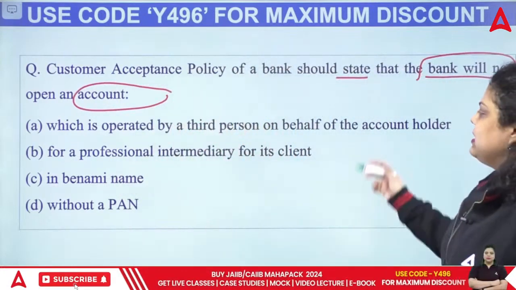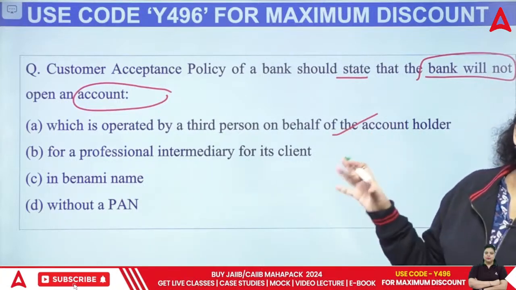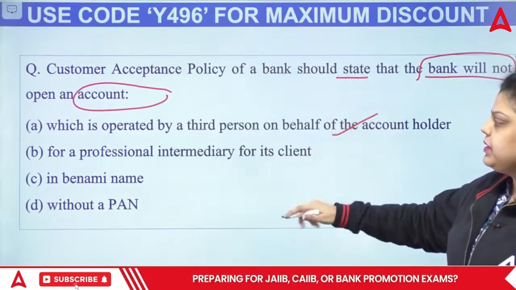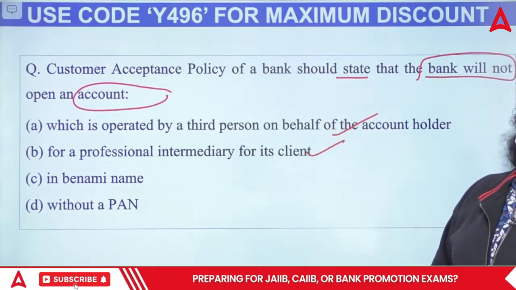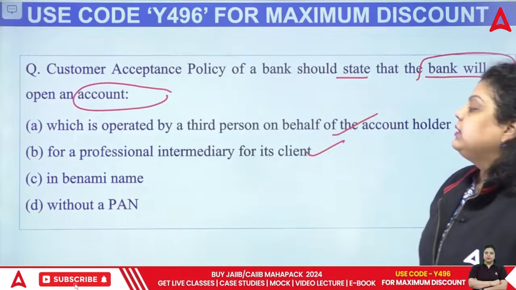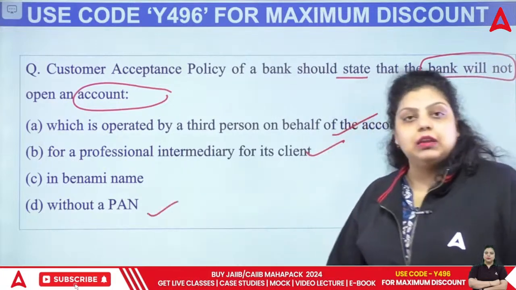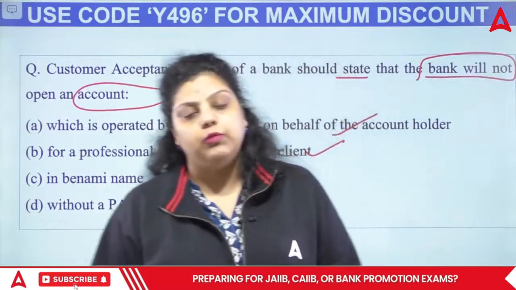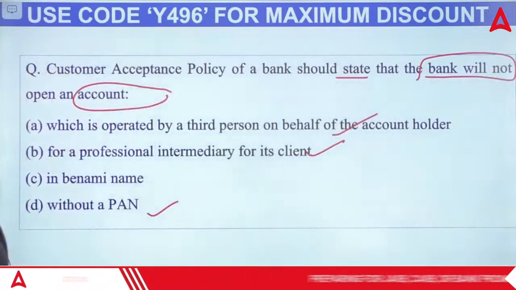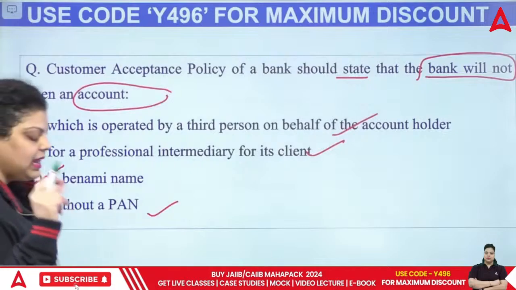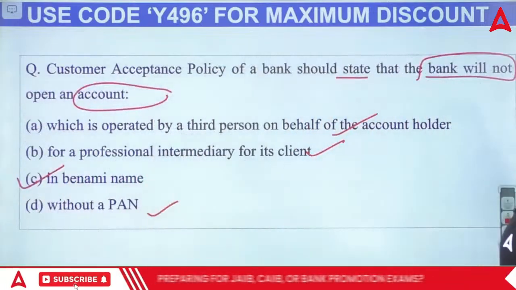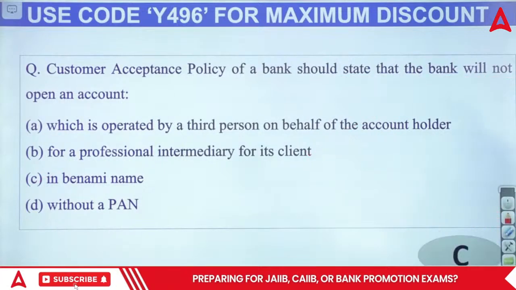So it's very obvious. An account can be operated by a third party on behalf of the account holder. It can be done. Second, for a professional intermediary for its client, it can be opened. Then without a PAN card, the account can be opened because PAN card is not any more an official valid document. So the right answer will be in Benami name. In Benami name, the bank cannot open bank accounts. So the right answer will be your C.